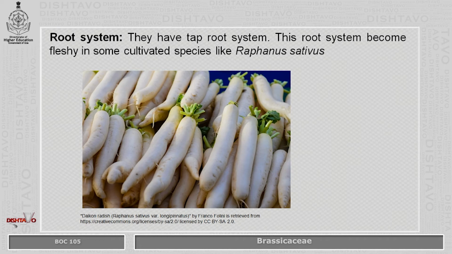In Raphanus sativus, the fleshy roots are edible. Many of the wild members also have fleshy roots which help them to survive in temperate regions of the world. With the help of these fleshy roots, the plants survive in winter and they have perennial or biennial nature of growth.